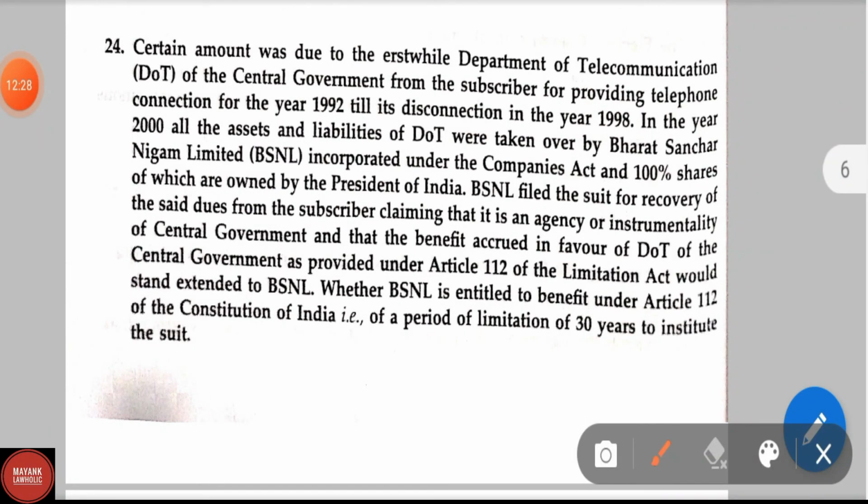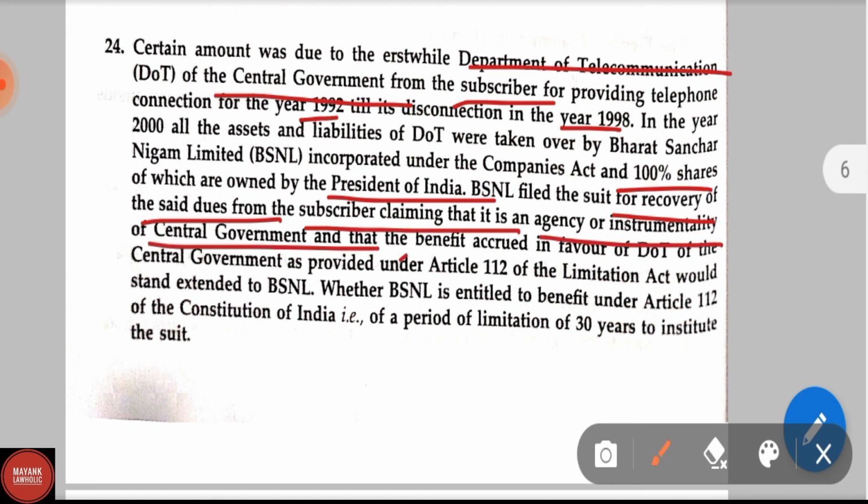Certain amount was due to erstwhile Department of Telecommunication DOT of the central government from the subscriber for providing telephone connection for the year 1992 till its disconnection in the year 1998. In the year 2000, all the assets and liabilities of the DOT were taken over by BSNL incorporated under the Companies Act and 100% shares are owned by the President of India. BSNL filed a suit for the recovery of the said dues from the subscriber, claiming that it is an agency or instrumentality of central government and that the benefit accrued in favor of DOT of the central government as provided under Article 112 of the Limitation Act would stand extended to BSNL.